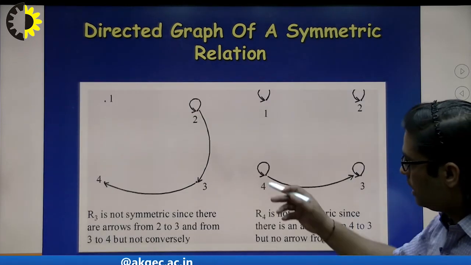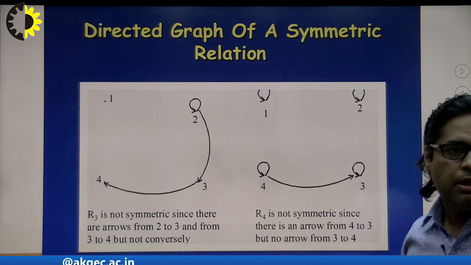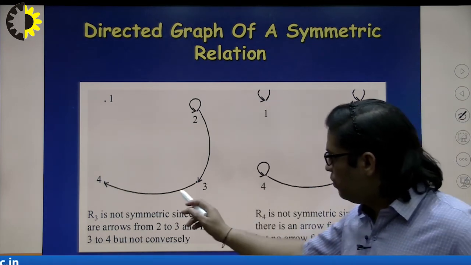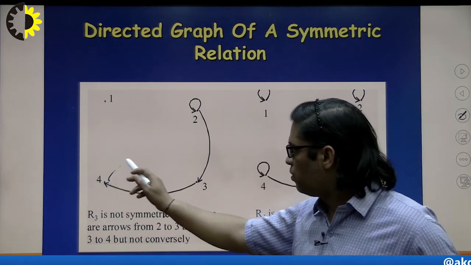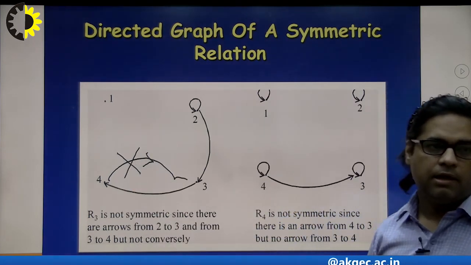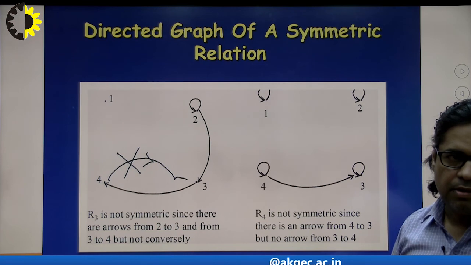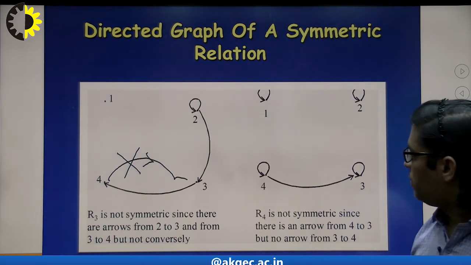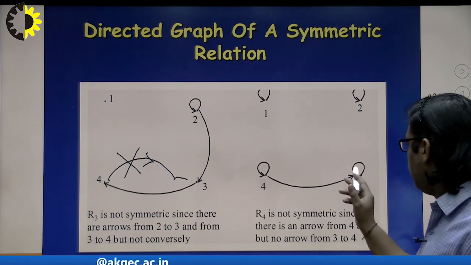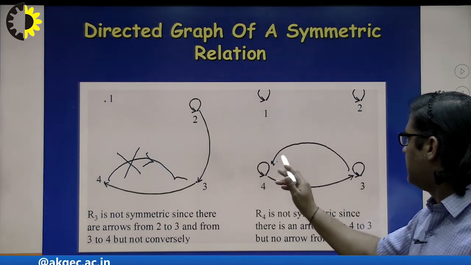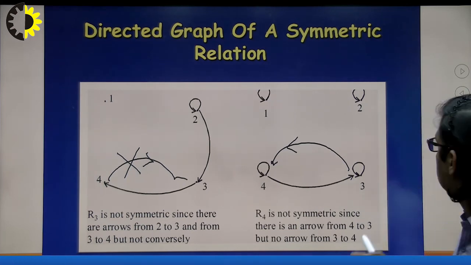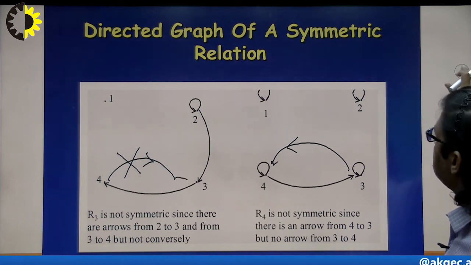Here in R3 we can see that R3 is not a symmetric relationship, because 3 to 4 is existing, so 4 to 3 should also exist, but actually it is not existing, that's why it is not a symmetric relationship. Similarly, R4 is also not symmetric. Why so? The 4 to 3 edge is there, but the 3 to 4 edge we don't have, that's why it is not symmetric. So these are some examples of symmetricity.